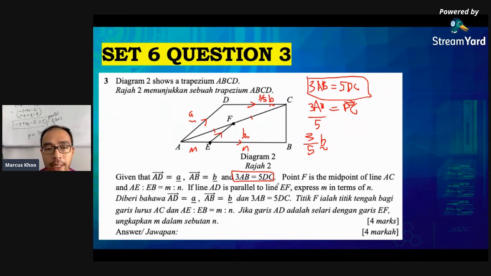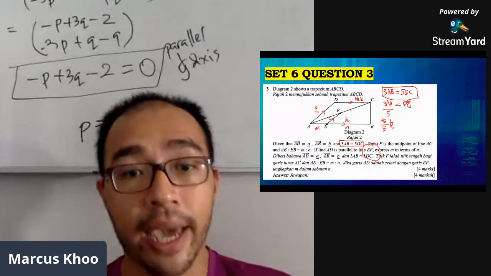So I think the logical point to start is we start with EF. We find the vector of EF first. But in order for us to find the vector EF, it has to be vector EA plus AF. Yeah. Okay, vector EA plus vector AF. So I'm going to start from there. Vector EA plus vector AF.